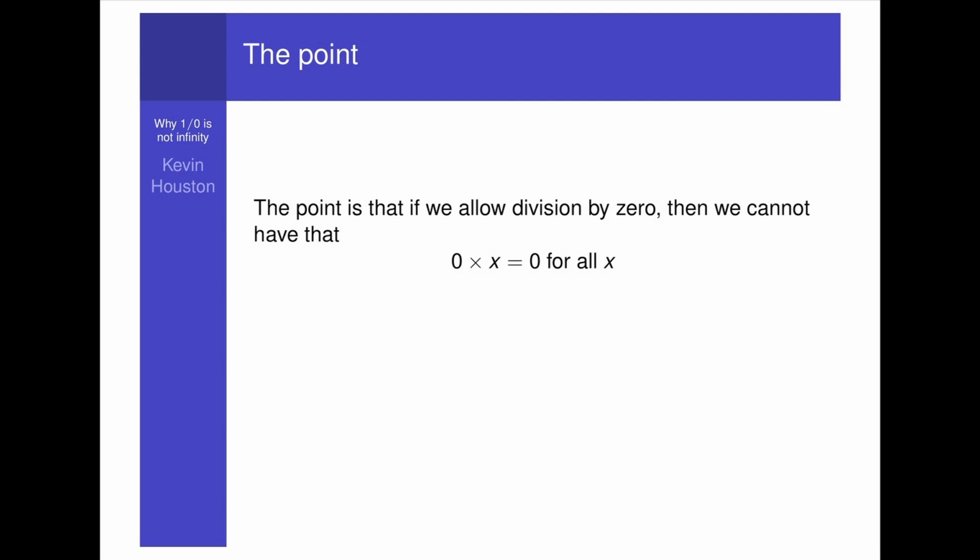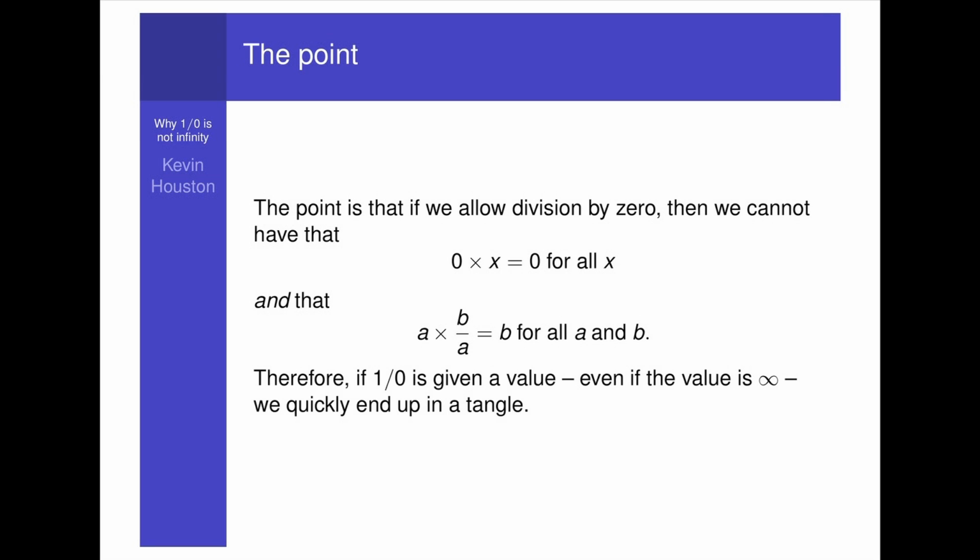The point is that if we allow division by 0, then we cannot have that 0 times x equals 0 for all x, and that a times b over a equals b for all a and b. Therefore, if 1 over 0 is given a value, even if the value is infinity, we quickly end up in a tangle.